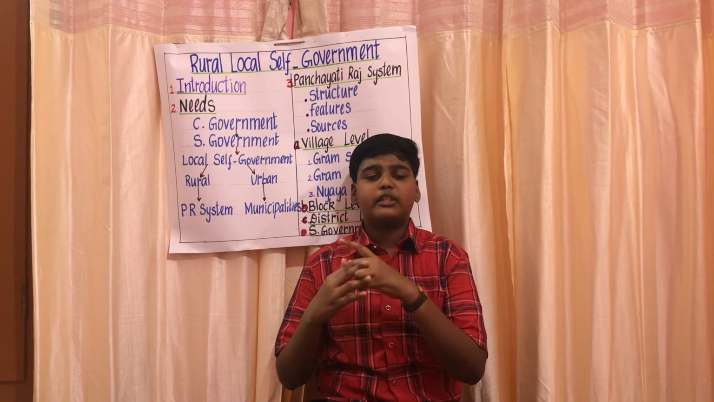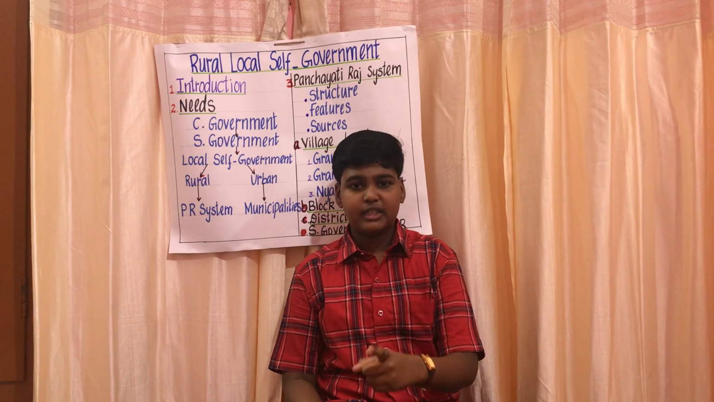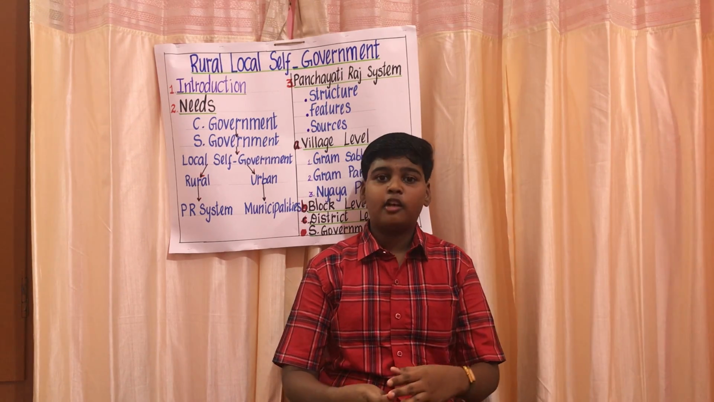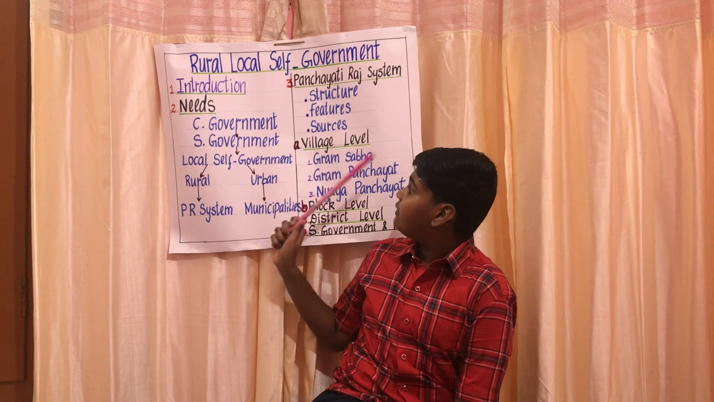So the sources of income of the Panchayati Raj system are taxes on houses, shops, fairs, registration fees of cattle, that is buying the cattle as well as selling the cattle, as well as the sale of public land. Okay. Now we can learn about the village level.